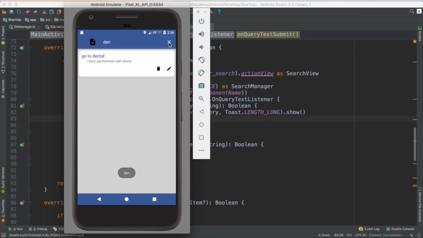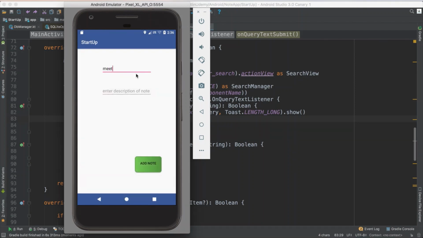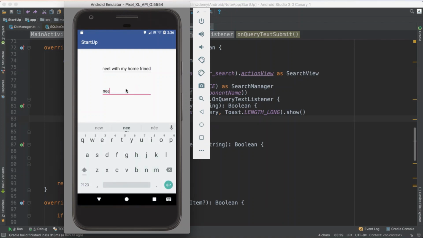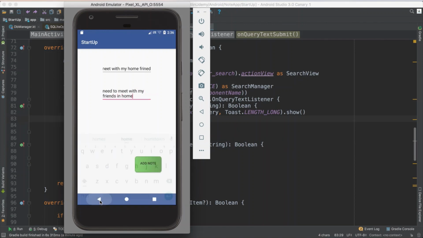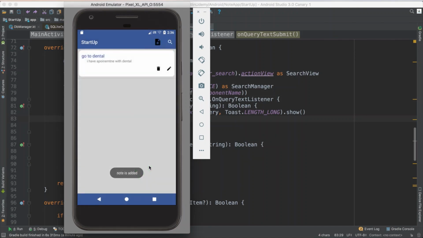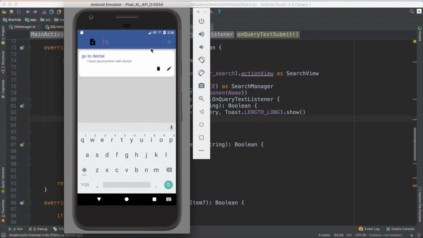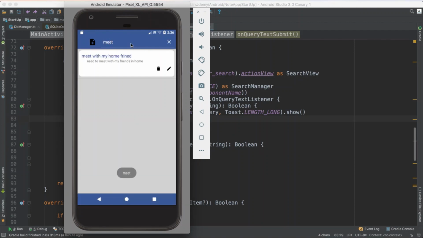See, it shows me. If I try to add, I say meet with my home, whatever, home friend. I need to meet with my friends at home or whatever. Just click save and it should be added in the database, but you don't see it now. You just have to search for it. So if you click by general, you have to say meet with my friend, whatever. This is what you added.